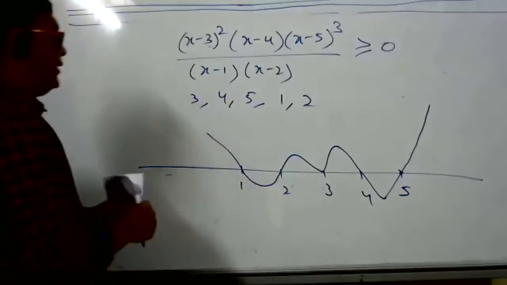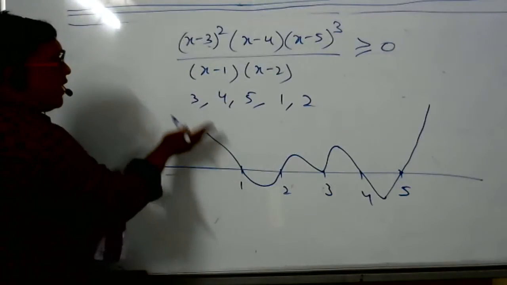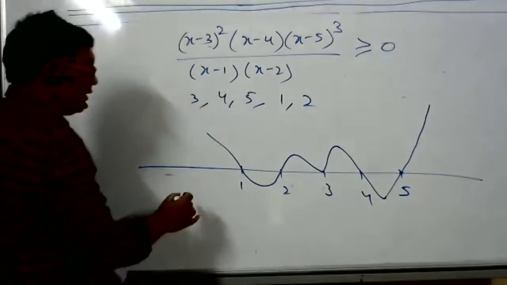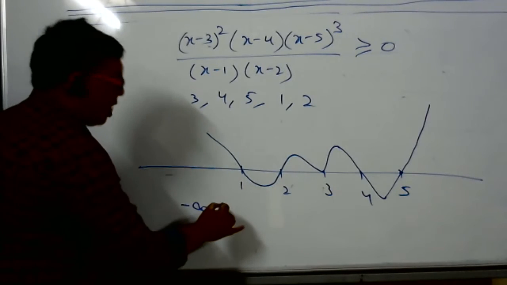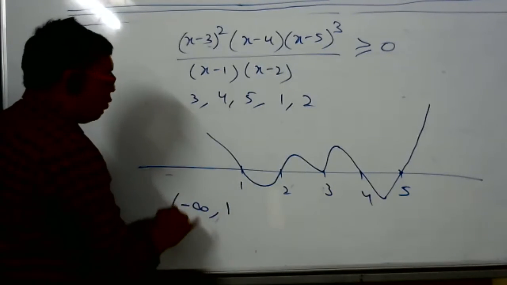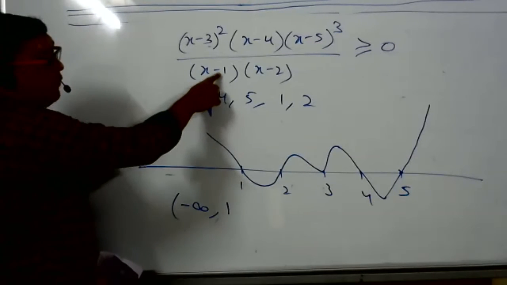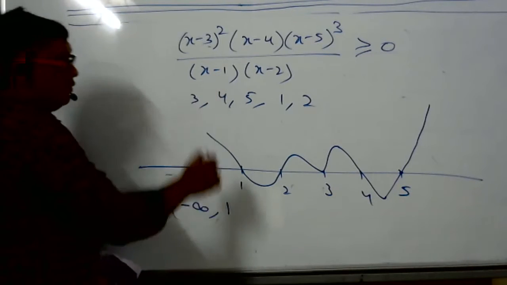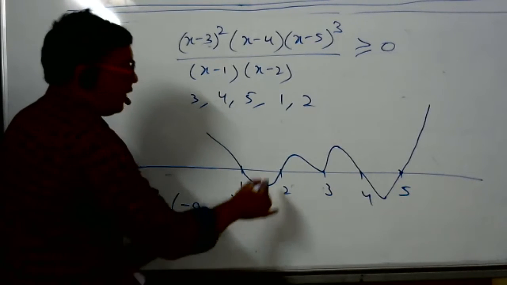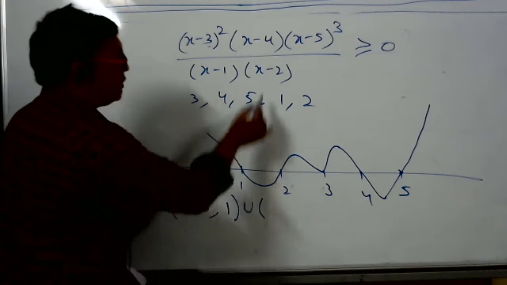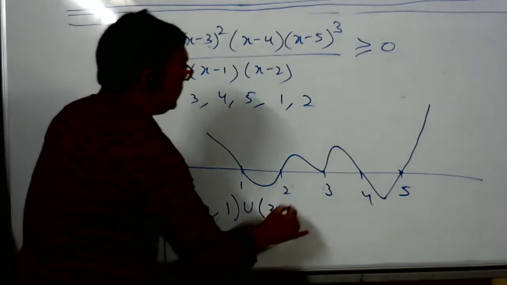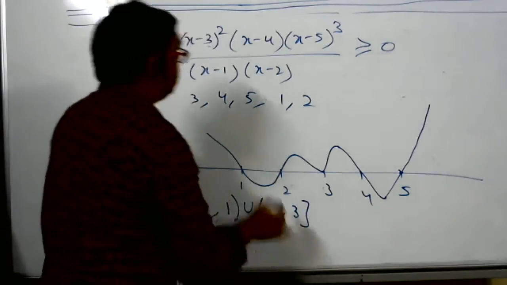So what is the answer? Where is the curve above the x-axis? Greater than means above the x-axis. The answer is minus infinity comma 1. 1 is a closed interval, 1 is the point of discontinuity. Then open, union. Where to where? 2 to 3. Is 2 open or closed? Open. 3 is closed.